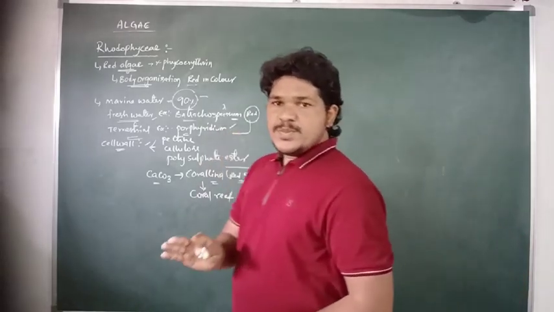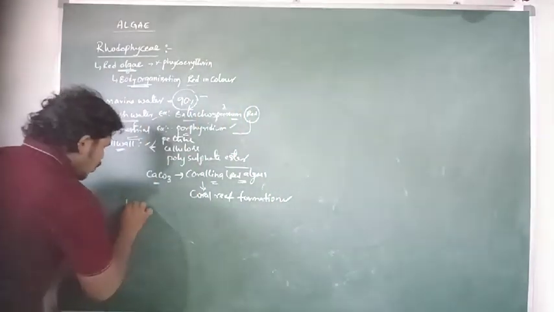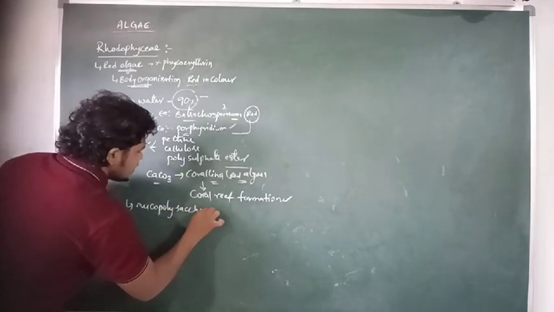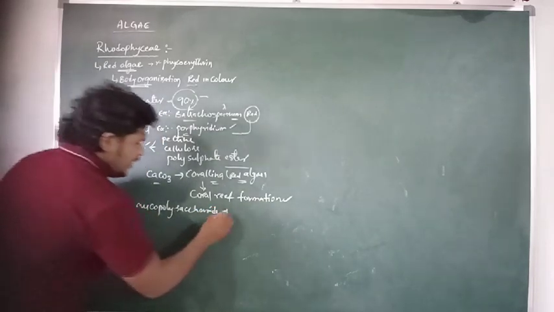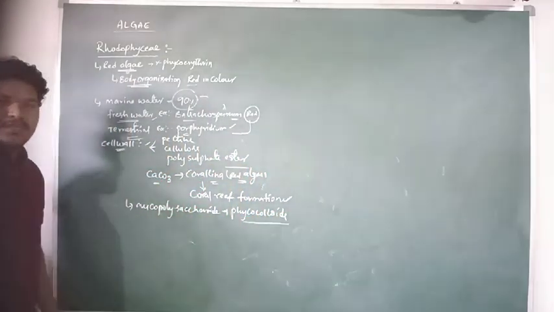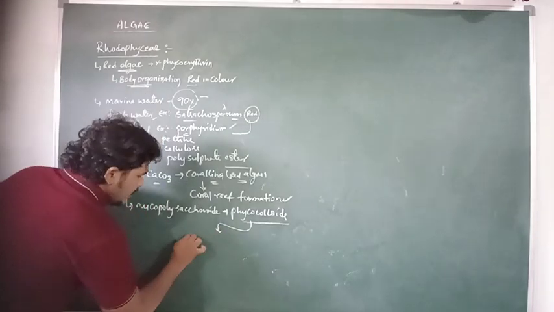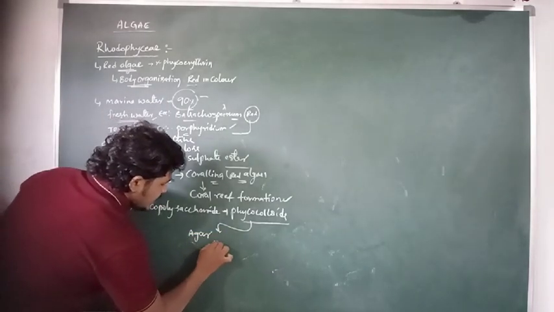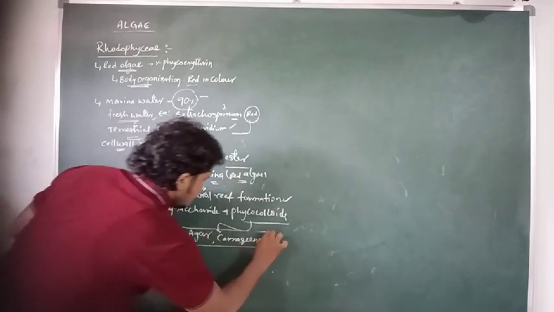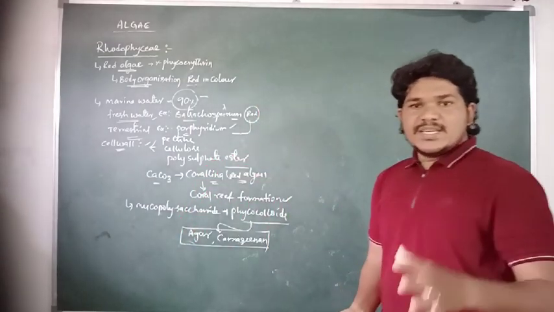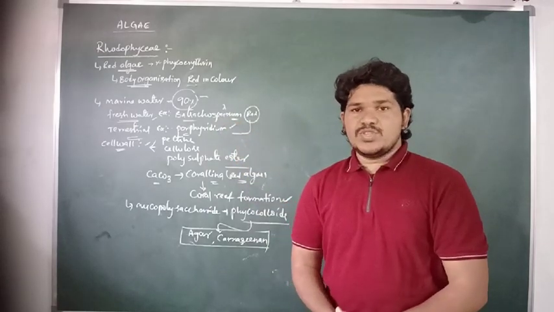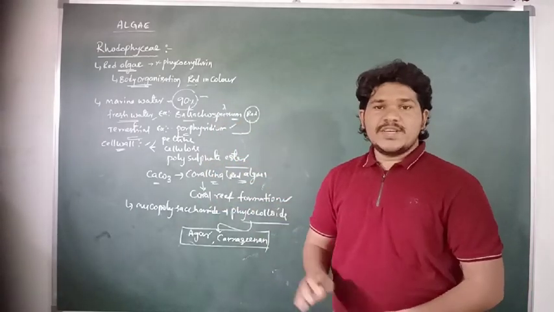But in a few other species of red algae, mucopolysaccharides are also present in their cell walls, which are commonly called phycocolloids. Examples of phycocolloids are agar and carrageenan. Both are phycocolloids which act as cell wall components in some other species of red algae. So this is about the cell wall of Rhodophyceae, or red algae.